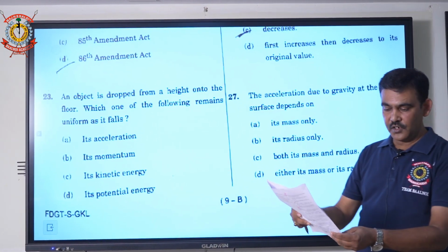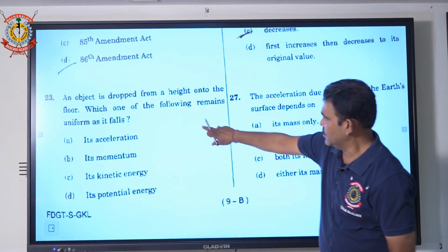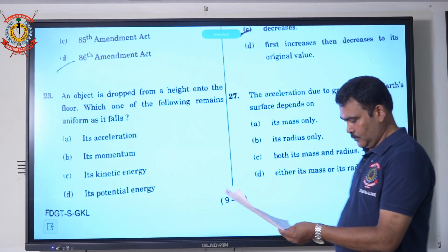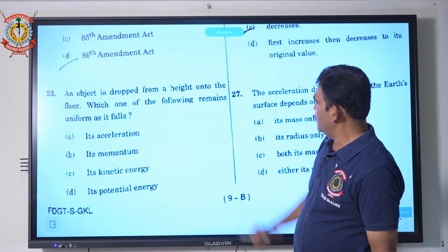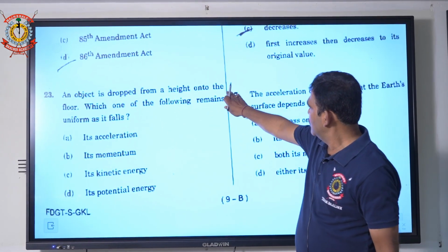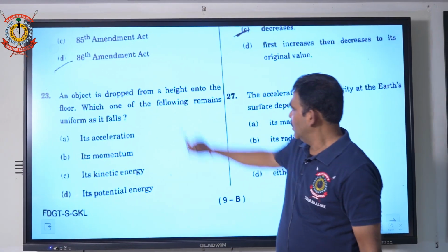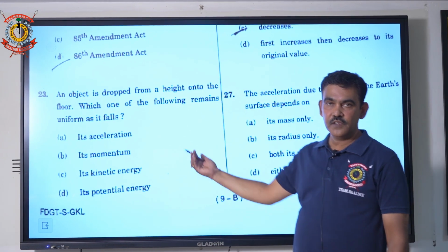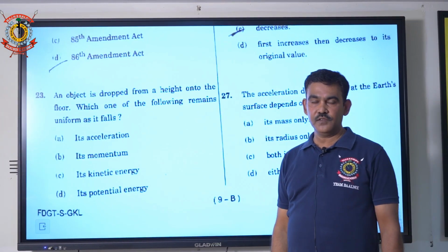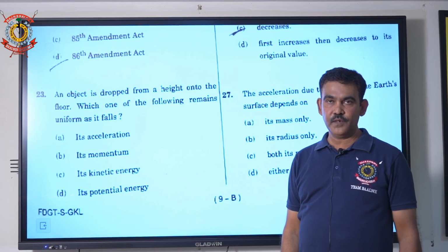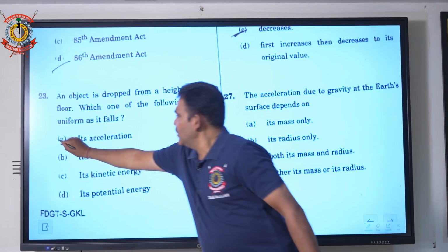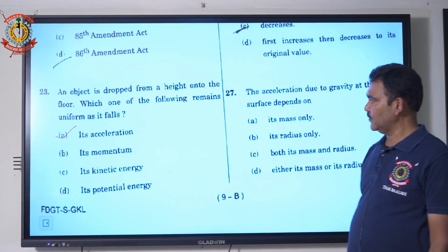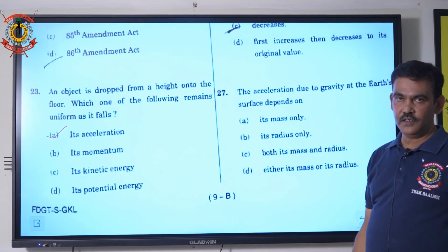एक क्वेश्चन और था, क्वेश्चन नंबर 23. This one. An object is dropped from a certain height onto the floor. Which one of the following remains constant? तो ये 9th क्लास में ही बताया गया. Acceleration due to gravity is constant. Its value is 9.8 meter per second square. So acceleration due to gravity is constant. सिंपली एक्सेलरेशन भी आप टिक कर सकते हैं, एक ही बात है.